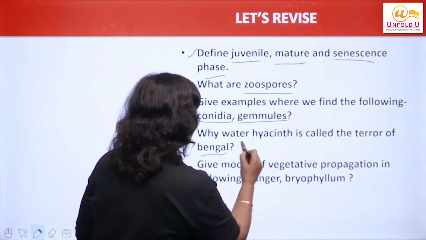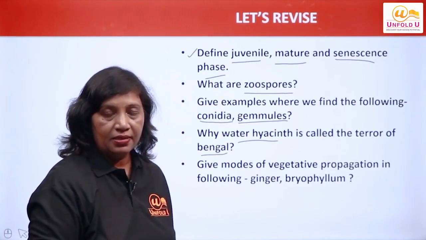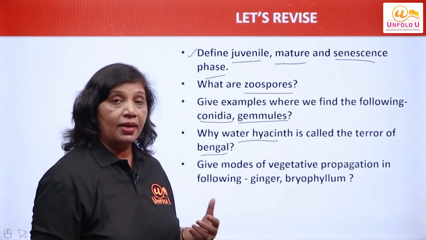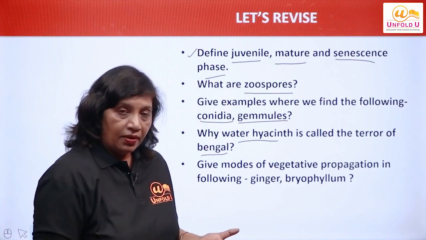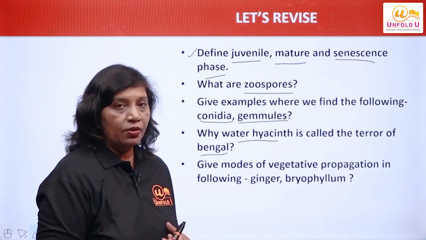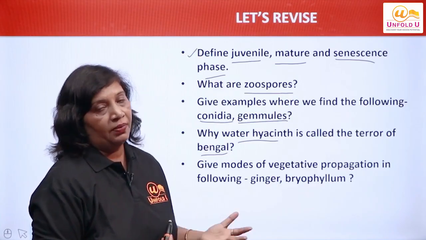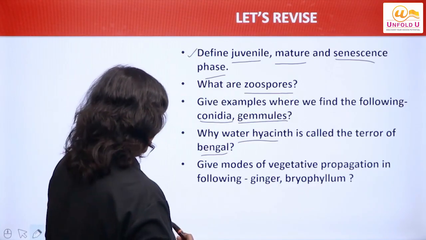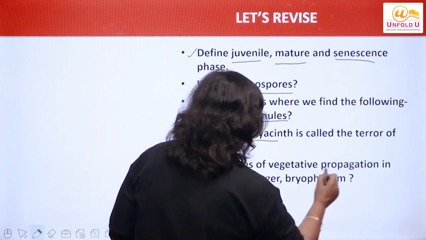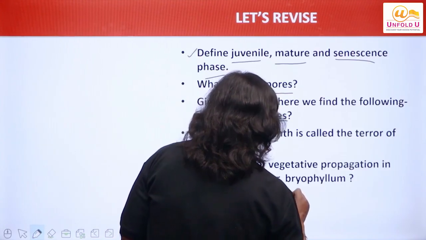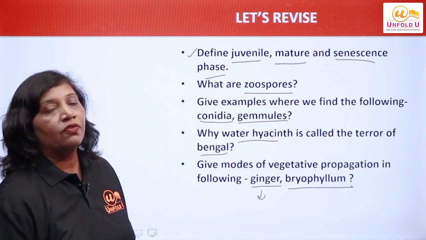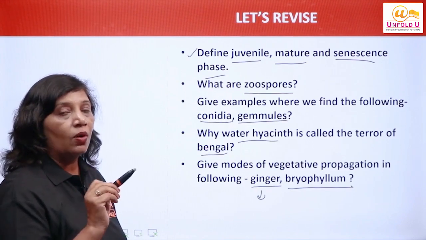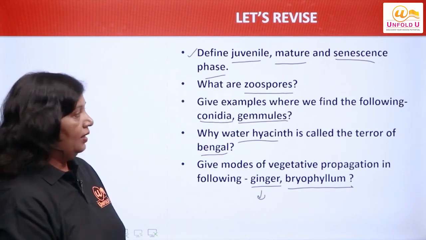Why is water hyacinth called terror of Bengal? I have discussed this earlier, right? Because it shows a rapid rate of multiplication. It becomes invasive wherever it grows. It drains oxygen, ultimately leading to the death of the fishes. Now, give modes of vegetative propagation in ginger and bryophyllum. In ginger we have rhizome. In bryophyllum we have buds present on the notches of the leaves.